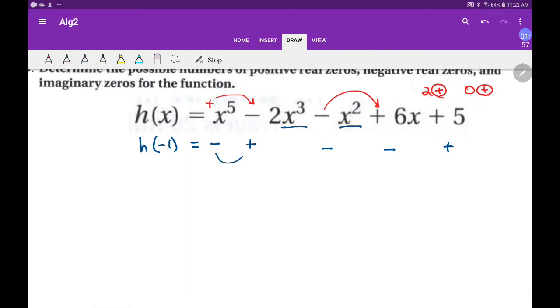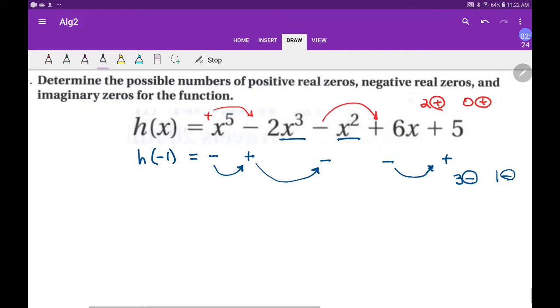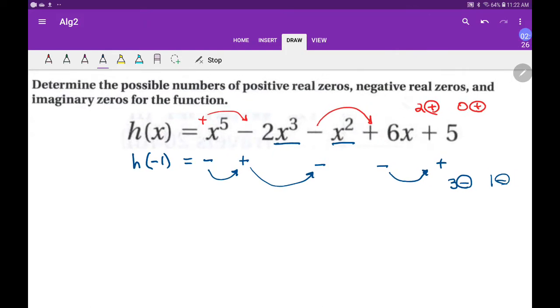So let's see. Here's one change. Here's another change. Here's a third change. So we're saying that there could be 3 negative roots, and there could be 1 negative root, because, again, down by an even number, down by 2. Okay, so I guess we could have a chart. You don't need to draw the chart. If you tell me how many there could be of each, I'm okay with that. But just think about it.